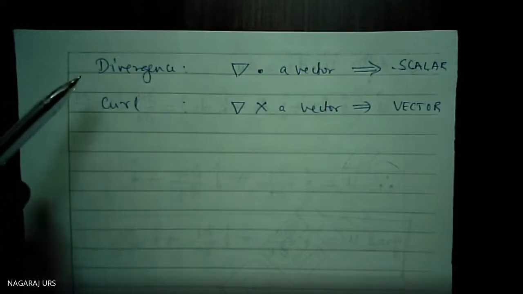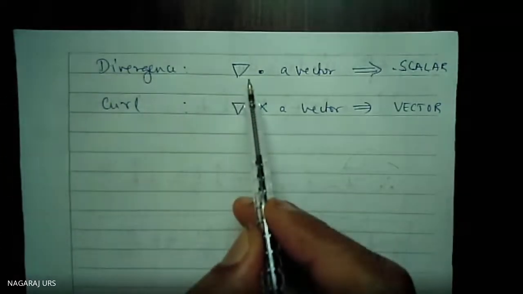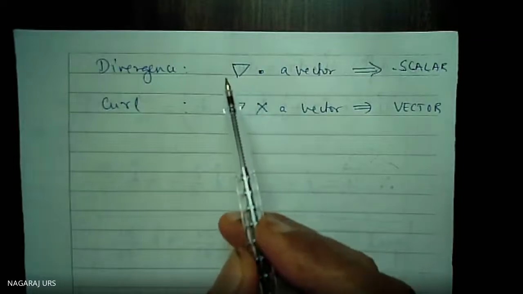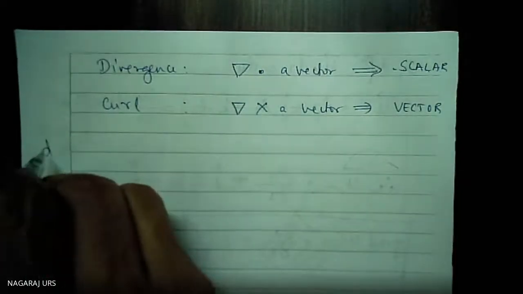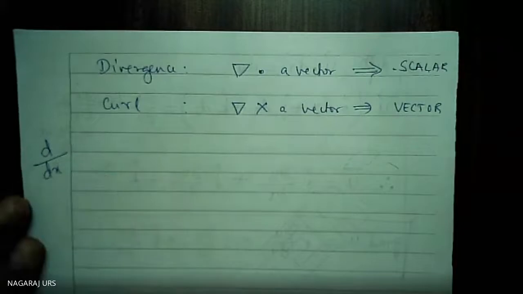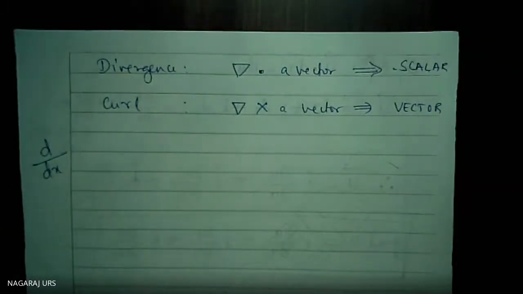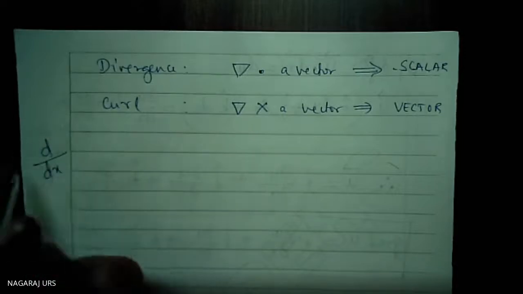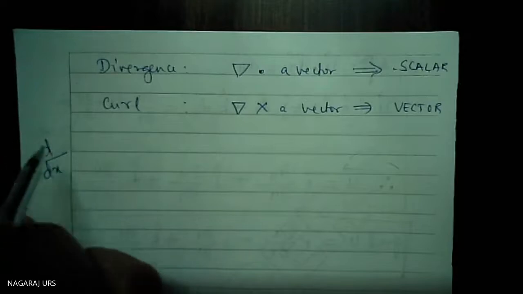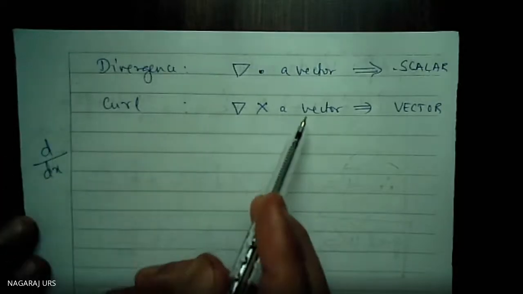So, with the del operator, dy by dx, differentiation. For y equal to x square, calculate dy by dx. Those ideas we use only for a scalar quantity. We cannot use it on a vector quantity.